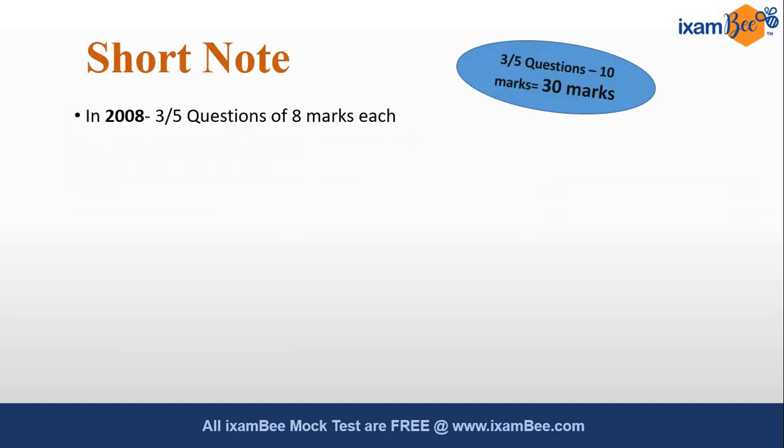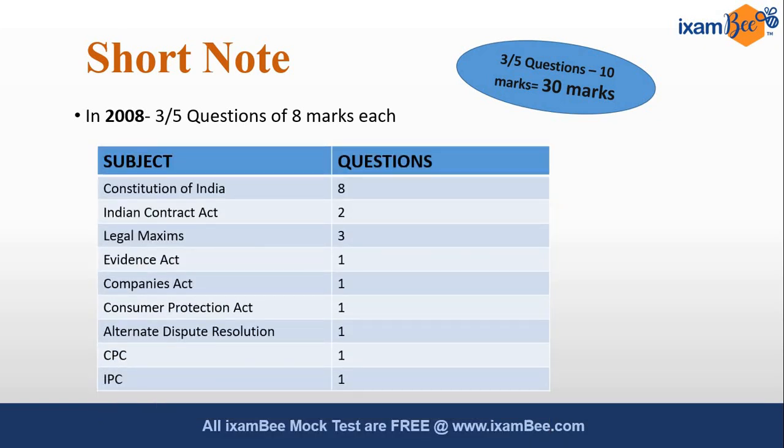The second part of this exam is short notes. Here you will have a choice of answering 3 questions out of 5 available questions. Each question will be of 8 to 10 marks. The questions in the sample papers were from these topics. There were 8 questions from Constitution of India, 2 from Indian Contract Act, 3 from Legal Maxims and 1 each from Evidence Act, Companies Act, Consumer Protection Act, Alternate Dispute Resolution, CPC, IPC.